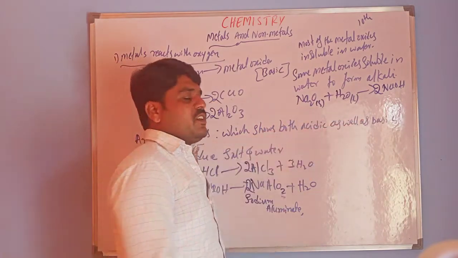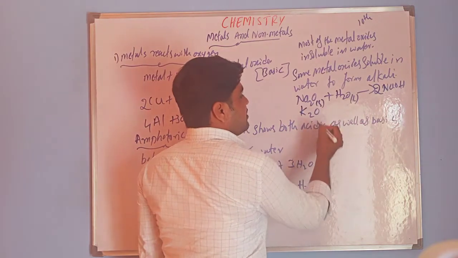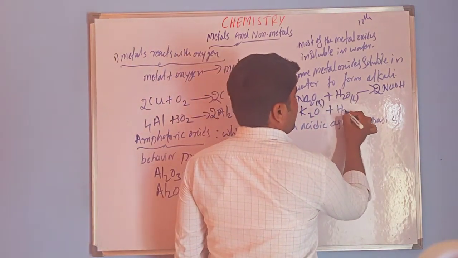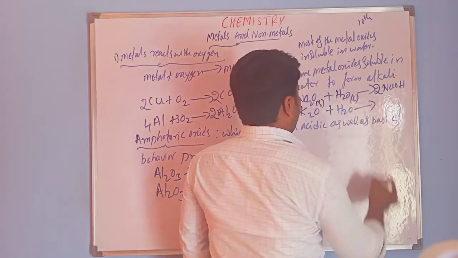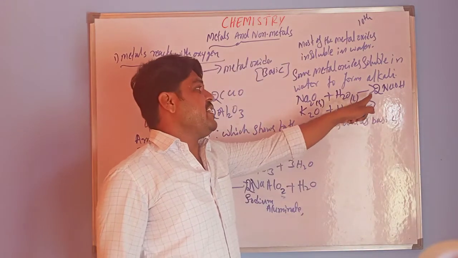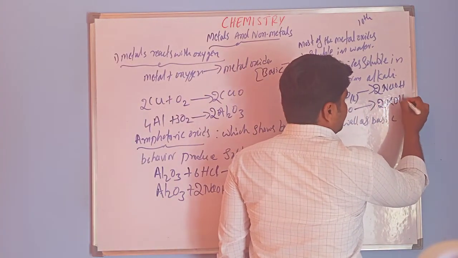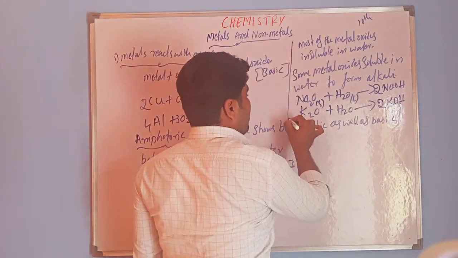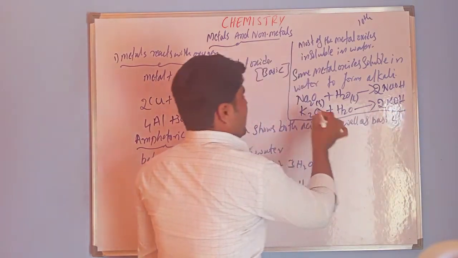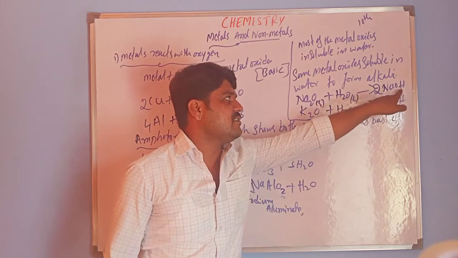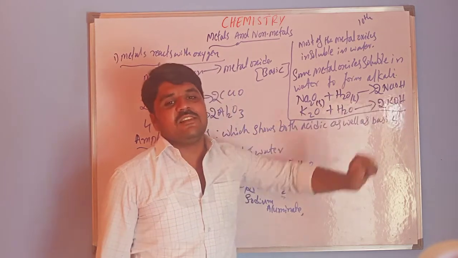One more is potassium oxide, K2O. Potassium oxide reacts with water, which produces what? Here NaOH, here KOH. In the same way, KOH. So these are some water soluble metal oxides. These are the alkalis, water soluble bases.